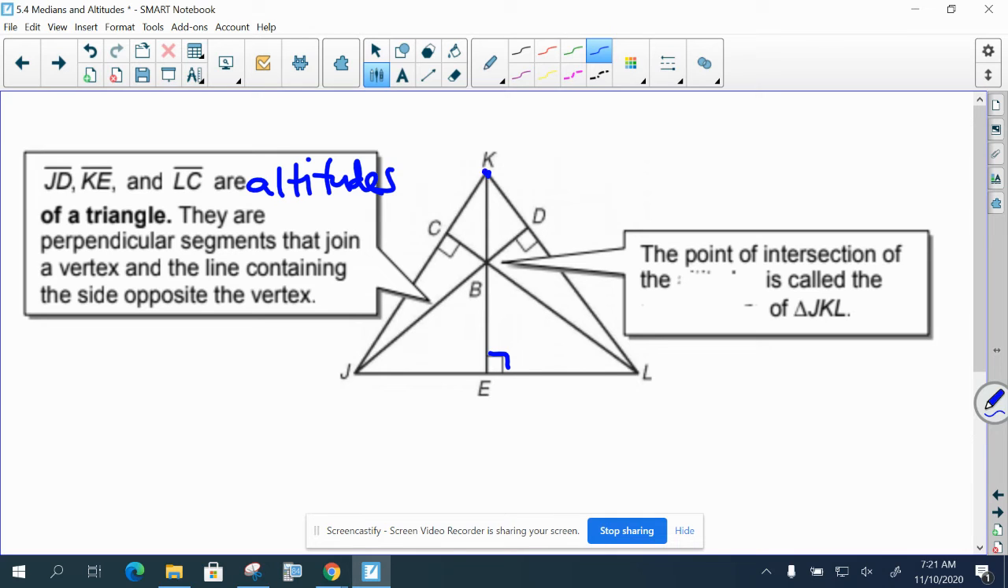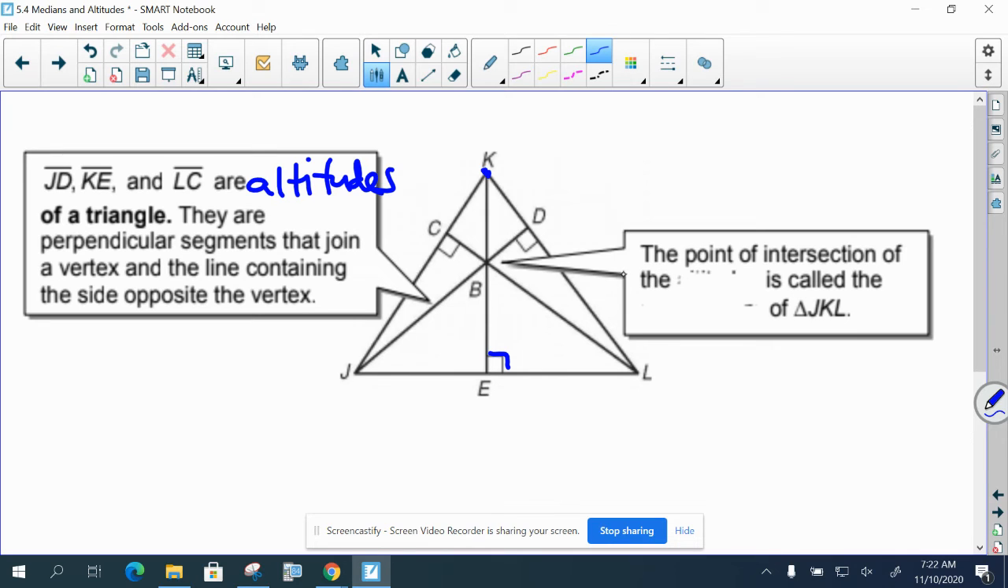So imagine that you're at point K, riding in a plane. The altitude would be whatever is straight down, perpendicular. It's not necessarily going to be the midpoint. Okay, so look at point C and D. Those aren't the midpoints of JK and KL, but they go through the vertex and cross through perpendicular to the opposite side. So once again, for these ones, the vertex is an endpoint of one of the altitudes. So they are perpendicular segments that join a vertex and the line containing the side opposite the vertex.